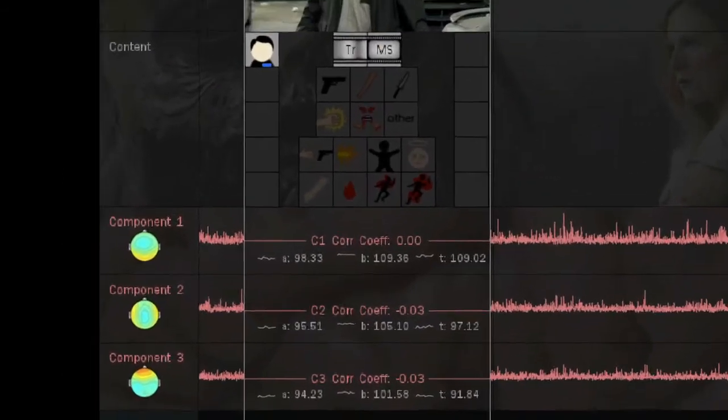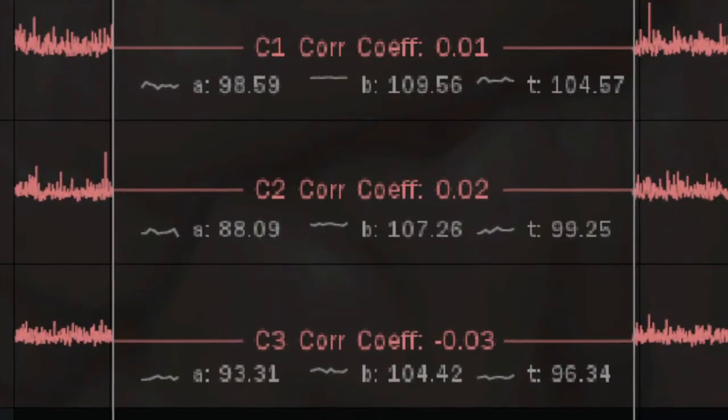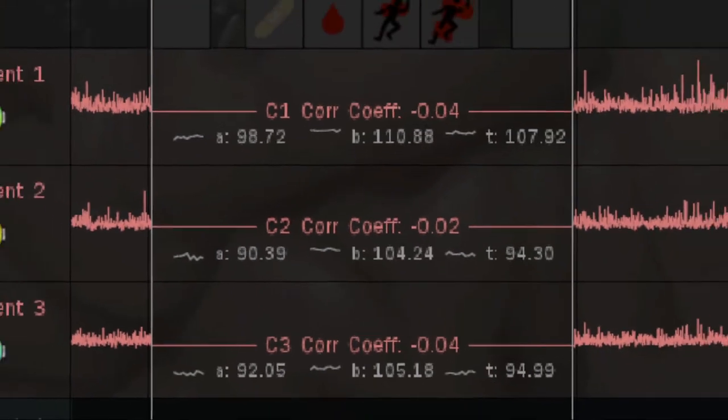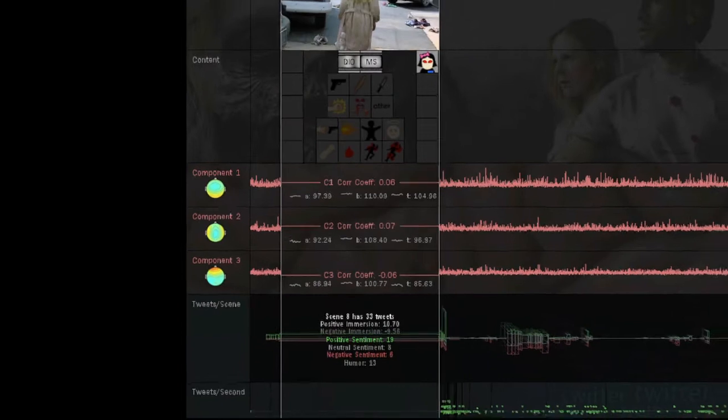If we zoom in, we see the three highest correlated components of brain activity across 20 subjects. These components often spike during moments the girl is on screen.